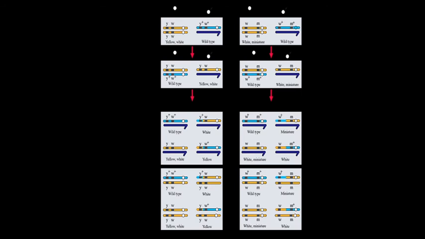Morgan and his group found that when genes are grouped on the same chromosome, some genes are tightly linked and show little recombination, and the F2 ratio deviated from 9:3:3:1. When genes are loosely linked, they show a higher percentage of recombination.